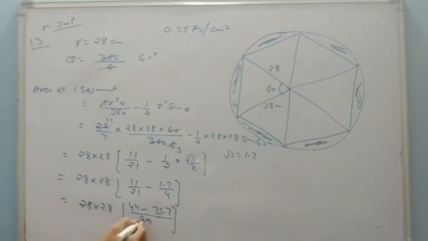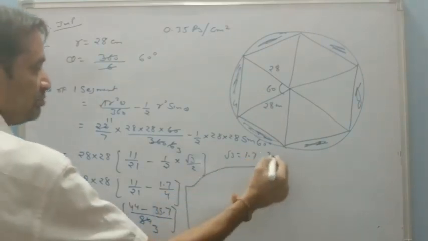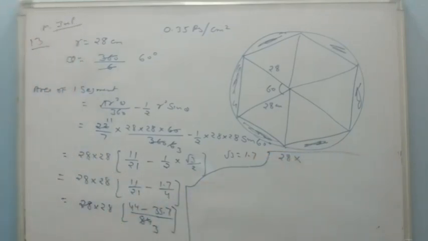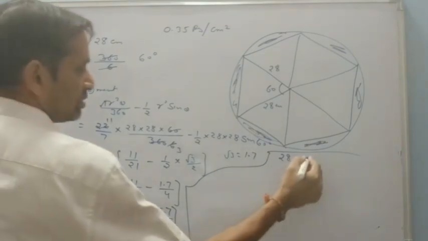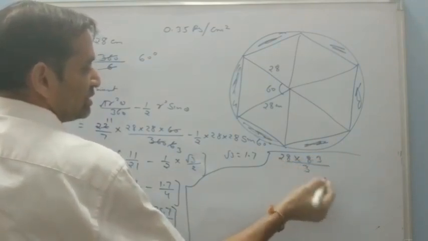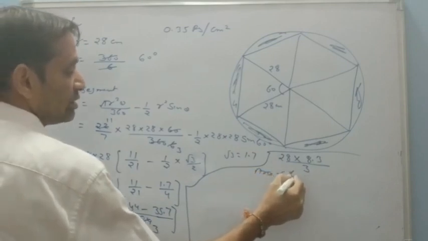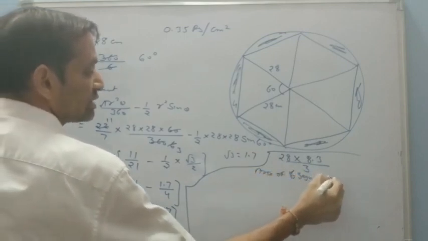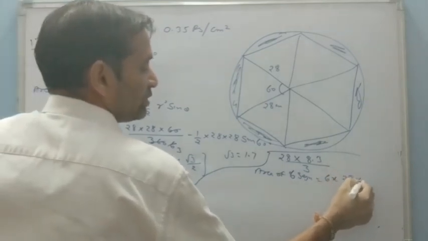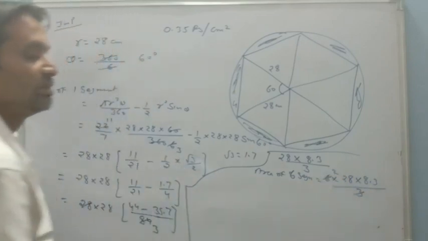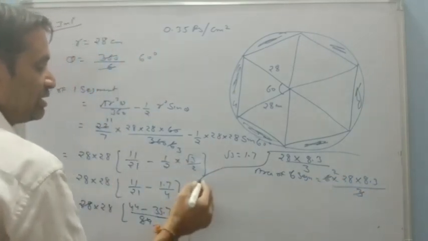From 28 I can cancel out, one part is 3, so the remaining portion is 28 into, when I subtract it, how much will I get? I will get 8.3 upon 3. This is the area of one segment. So area of 6 segments is 6 into 28 into 8.3 upon 3, or it will be this one. So I will just multiply it for you.